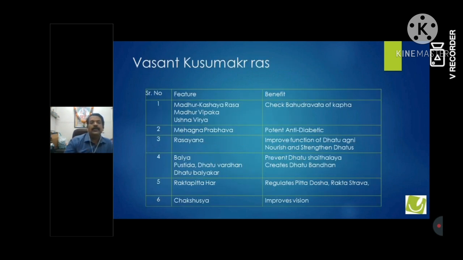Now, Vasant Kusumakar Ras can be used in all stages, but especially we use it in the second and third stage, from non-proliferative early stage diabetic retinopathy to proliferative diabetic retinopathy. It is Madhura, Kashaya Rasa, checks Bahudrava Kapha, and has Meha-ghna prabhav, so naturally it suits diabetes. It is a Rasayana, improving the function of Dhatvagni. It is Balya, so both Dhatu Kshaya and Dhatu Abhighata can be checked. It is Raktapitta-hara because of Vasa, Kamal and others, so it regulates Raktasrava and is Chakshushya. That's why it helps in improving vision.